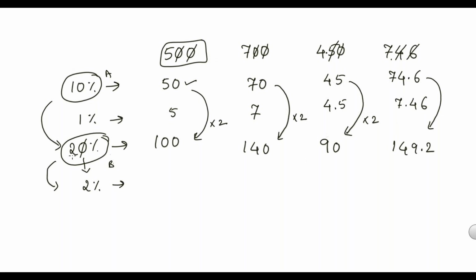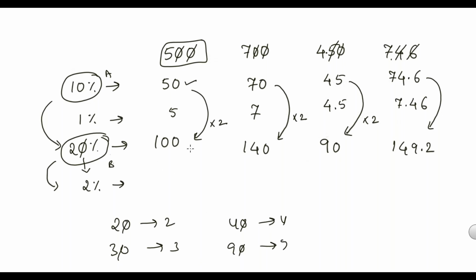Or if I divide 20% by 10, then I'll get 2%. So dividing by 10 is nothing but removing the last 0. 20% to 2%, just remove 1 zero. 30% to 3%, remove 1 zero. 40% to 4%, remove 1 zero. 90% to 9%, just remove the last digit.